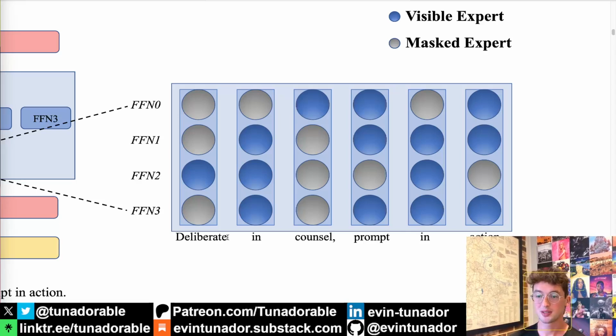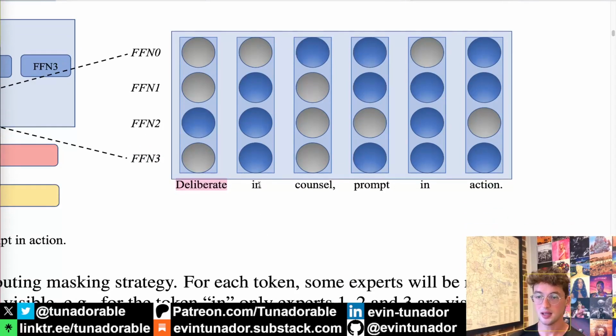Now, for some tokens like "deliberate," they are rare enough that this mask, from the very first training iteration, allows for one single expert to match up to the word "deliberate," right? Whereas for common tokens like "in," from the get-go, most experts are actually available, and within the context of the ones that are available, regular routing with the whole evenness of routing loss is still going to happen.